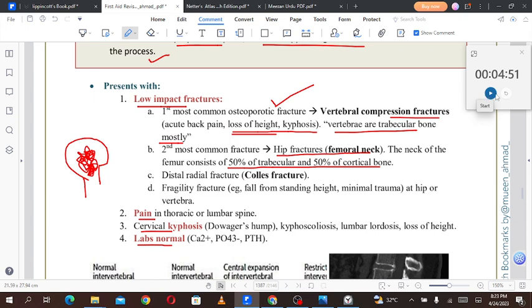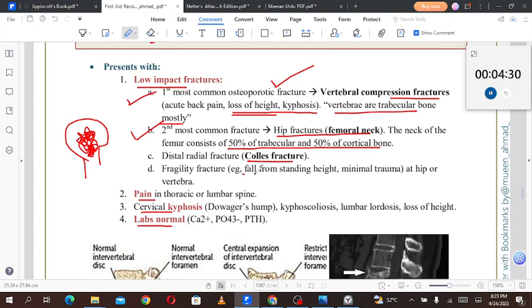Then the distal radial fracture, that is the Colles' fracture. The Colles' fracture is also called the dinner fork deformity. We'll see that later on. But the distal radial fracture, the Colles' fracture, is the third most common site. First most common site is the vertebra. Second most common site is the neck of femur. Then the Colles' fracture can be there.